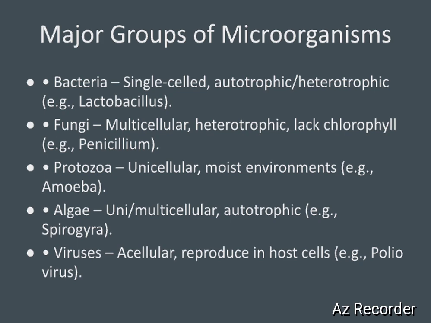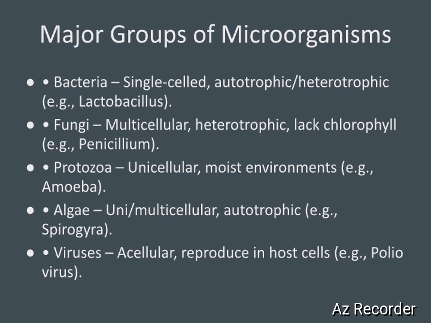First of all, let us know about bacteria. Bacteria are single-celled, which means they are unicellular organisms. Here the term comes: what are unicellular organisms? Unicellular organisms are organisms which have only a single cell, and they are both autotrophic and heterotrophic.